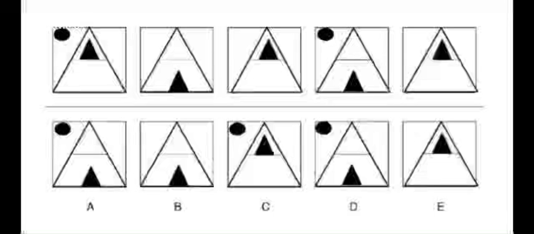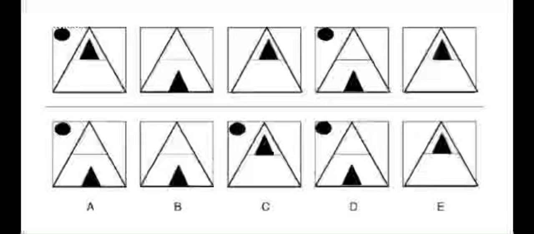I've already looked at the question, and I will tell you how my thought process worked. Look at options B, D, and E. In these three options, the vertical counterparts are exactly the same. There is no change in the figure. So you can cut these out and eliminate these options.